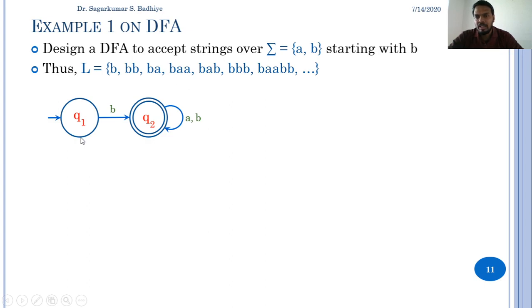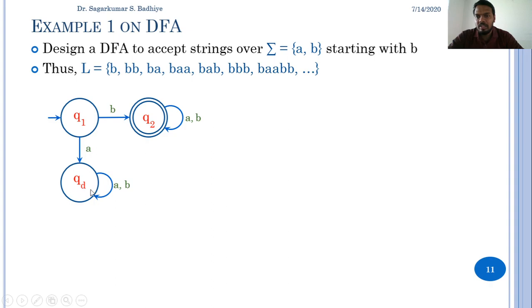So let us make a transition on Q1 for the input A to a new state QD. Now from this QD, it must not be possible to go to any other state such that it will take us to a final state. So we'll make a self loop on this state for both the inputs. So we'll make a transition from QD on A to QD and on B also to QD. So whenever a transition from Q1 is made to QD, the transition will be blocked over here, and on any input it will not move out of this state. So the string will never be accepted if the string starts with an A. This QD is a non-final state.